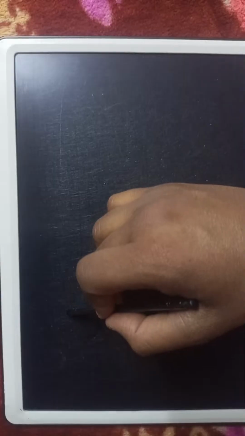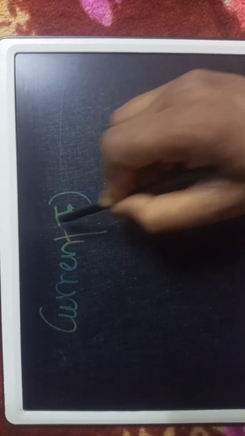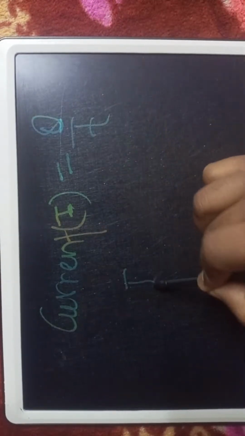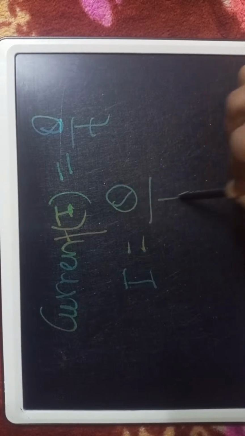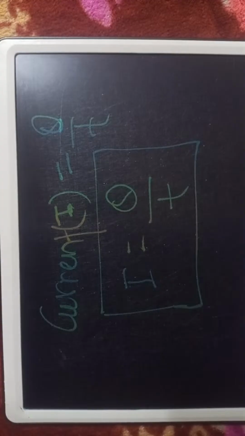Now another most important formula: current. What is the formula of current? Current means I is equal to Q by T. So you have to understand, I is equal to Q by T. This is a most important question for electricity.